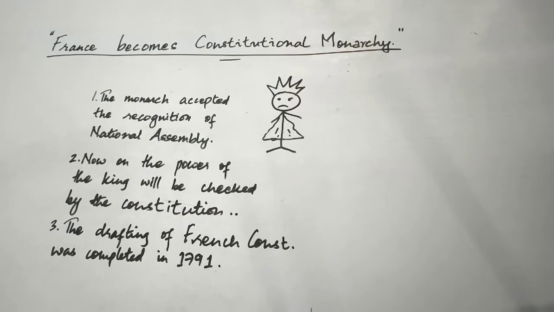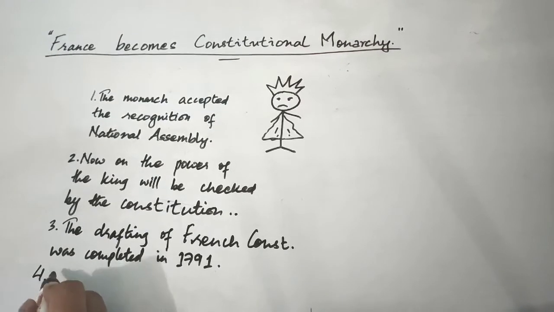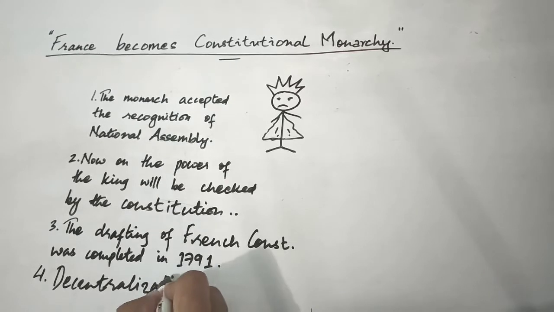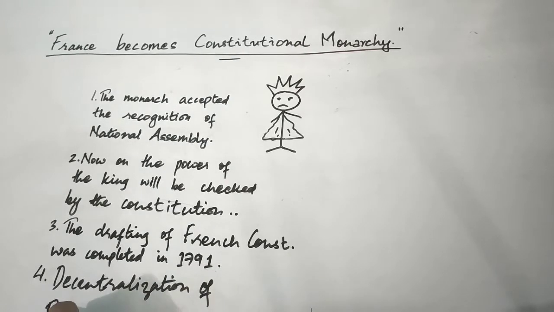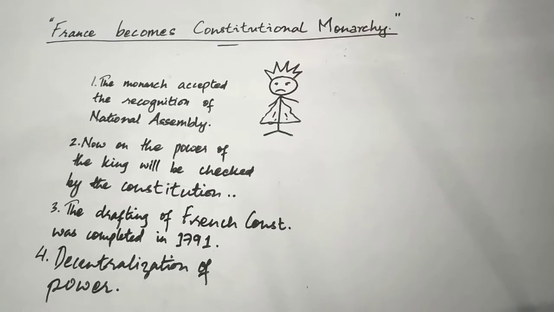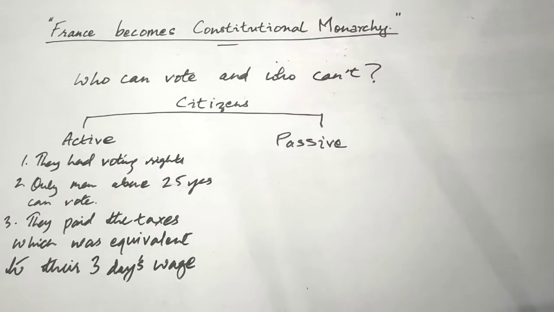As we read earlier about the revolt, which turned out to be a great success, it was followed by the drafting of the constitution by the National Assembly, which was completed in 1791. It had the following features. The new constitution decreased the power of the king. Decentralization of power: it means all the powers of the king would be distributed among the three institutions of the government, that is, the legislature, the executive, and the judiciary. This made France a constitutional monarchy. The monarch Louis XVI became very sad because from now on all his powers would be checked by a constitution.